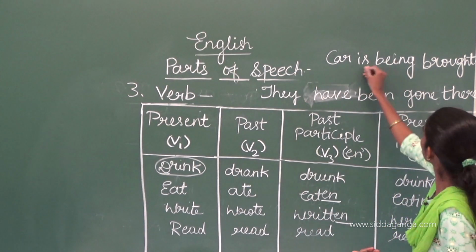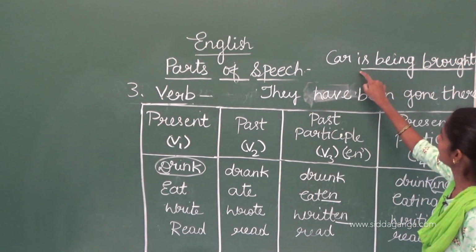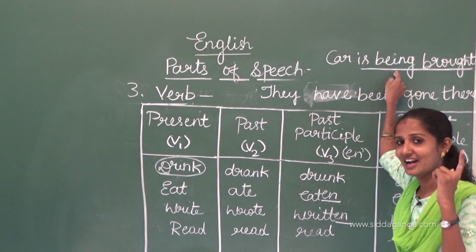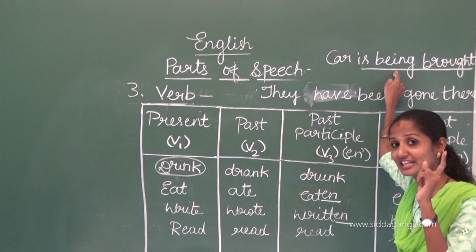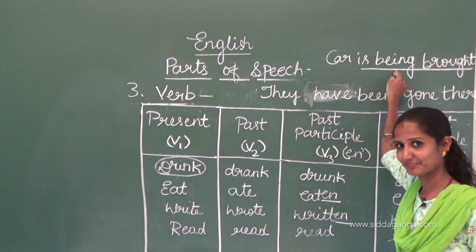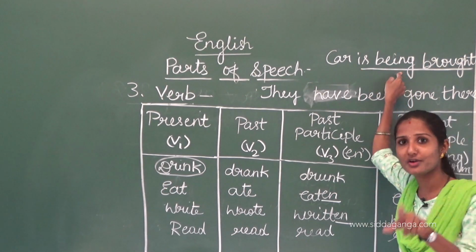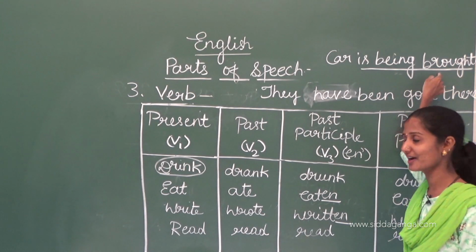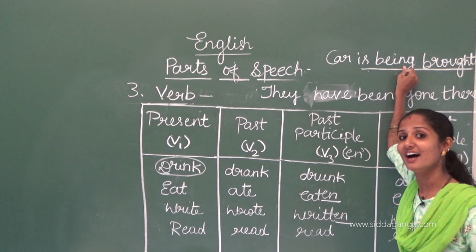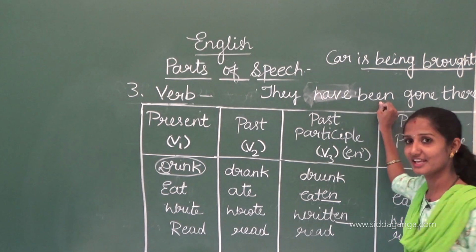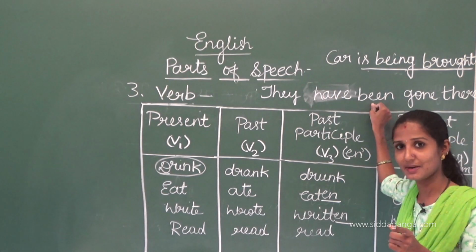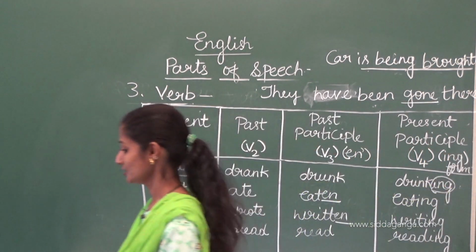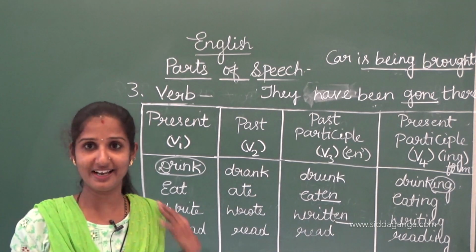So here, these three are the verbs. Is being. I have told you in the definition, verb is an action word. It denotes the state of being. Is being is also a verb. Brought is also a verb. Brought is a main verb. Is being is a helping verb. Have been is also a verb. It is a primary verb. Gone is the main verb. So you can't say it like that.